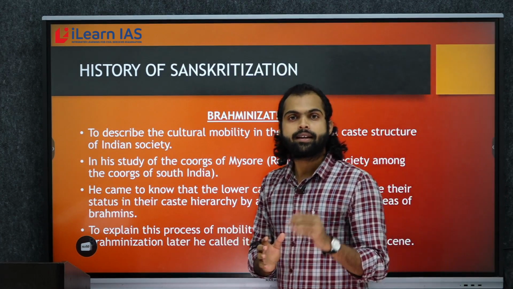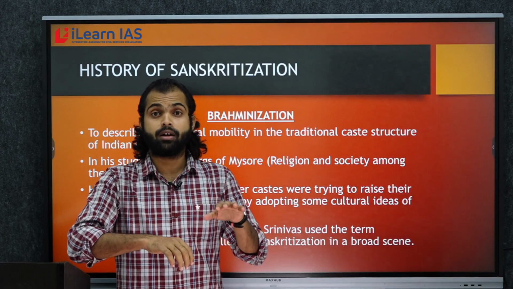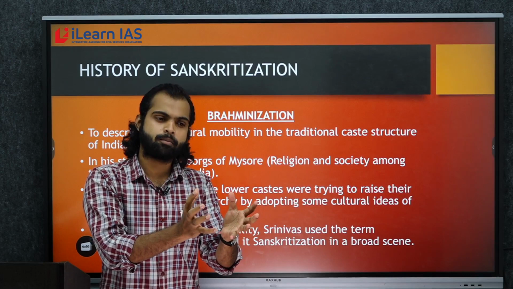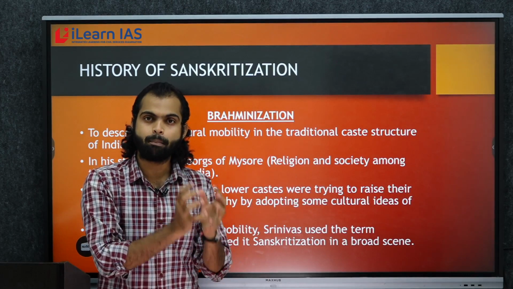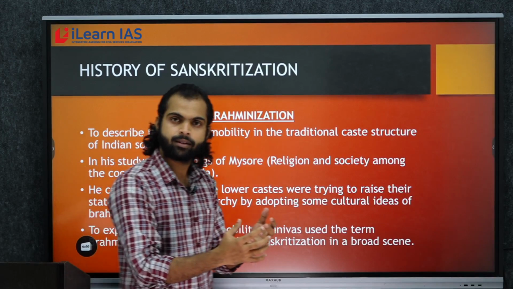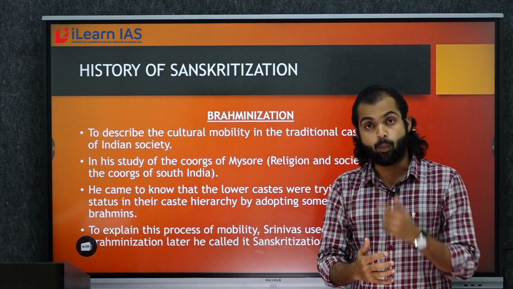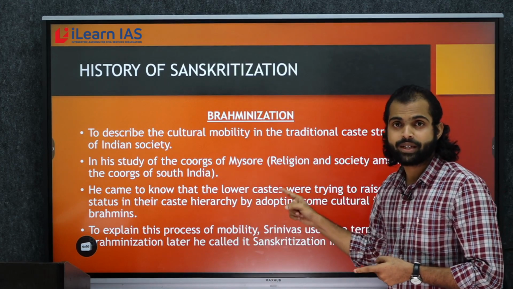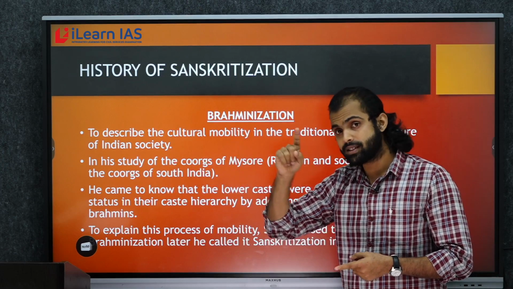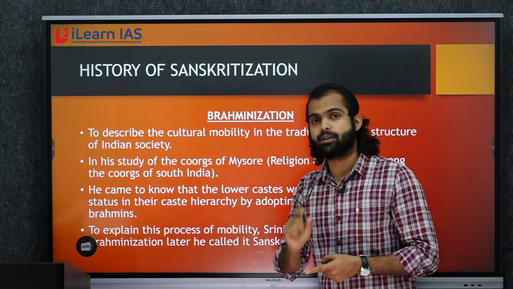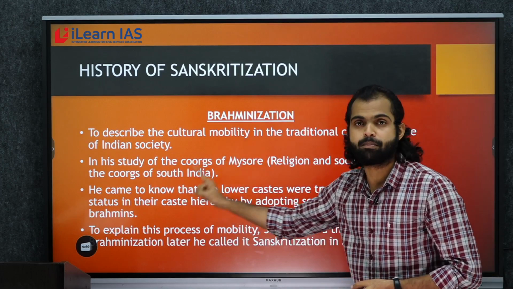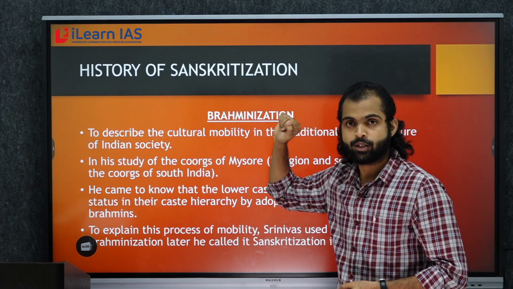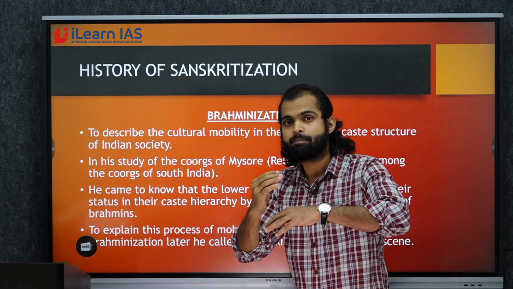A lot of people say that caste is endogamous, a closed group, which means caste should not provide mobility. But what happened in Coorg was totally different. Lower caste people were gaining status. Why? Because he realized that these lower caste people were doing something different from others. Then he got the answer: lower caste people were practicing the rituals of Brahmins, and through that they were changing their social status.